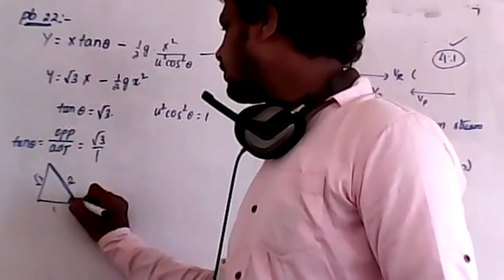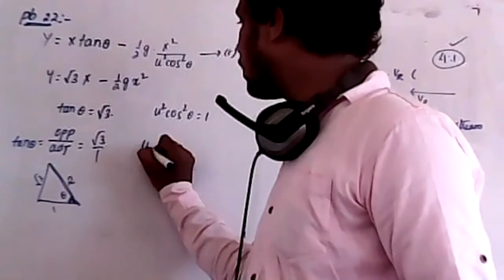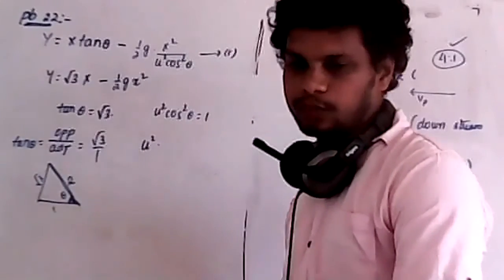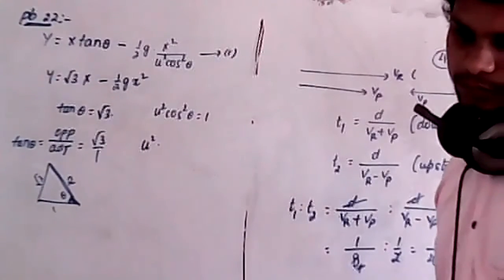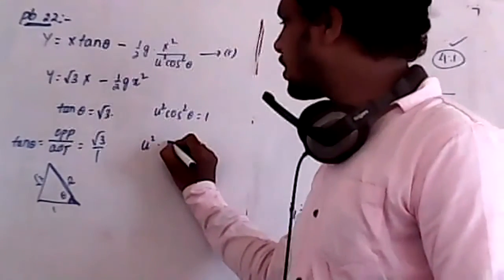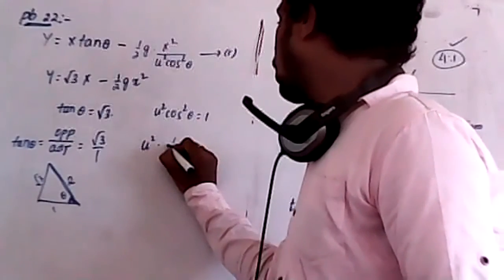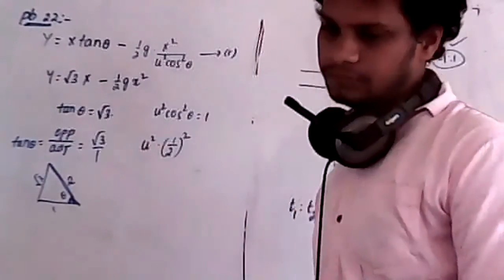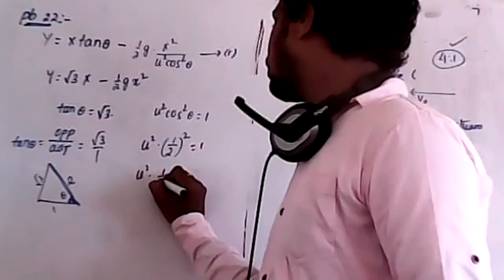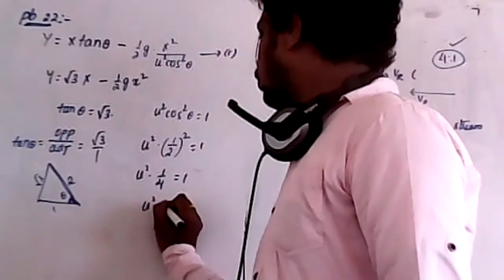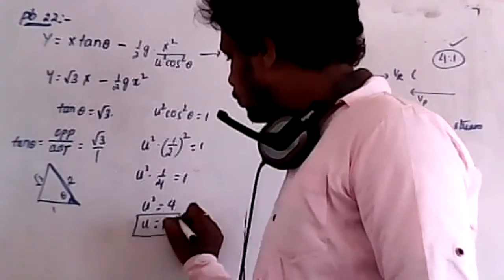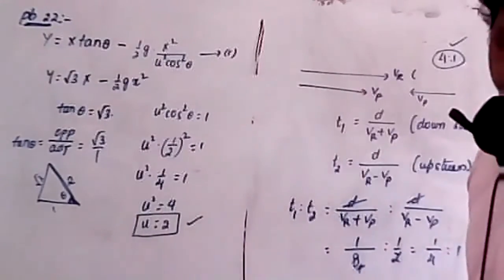Now if I take this angle as theta, what is cos theta? Cos theta is adjacent side by hypotenuse, so it is 1 by 2. Therefore, u square into (1 by 2) whole square, which is 1 by 4, is equal to 1, or u square is equal to 4, or else u is equal to 2. So the answer is 2. So option 1 is correct.